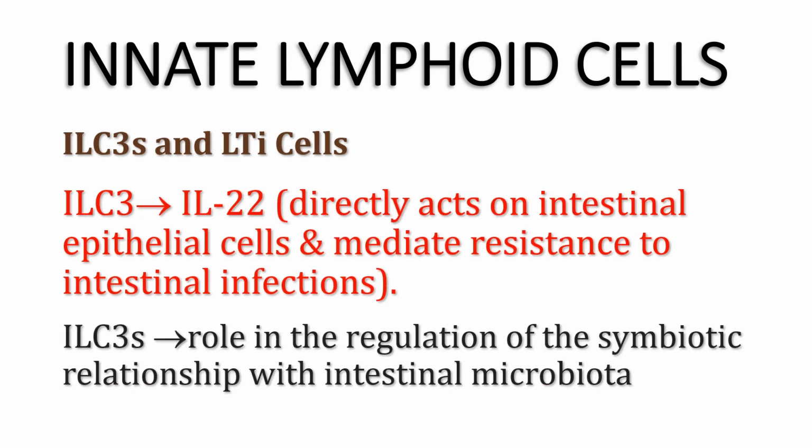Innate lymphoid cells type 3 produce interleukin 22 that has been reported to directly act on intestinal epithelial cells to protect and mediate resistance to intestinal infections. Also, innate lymphoid cells type 3 play an important role in the regulation of the symbiotic relationship with the intestinal microbiota.